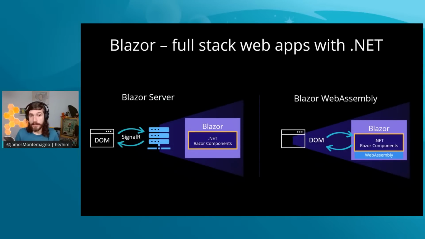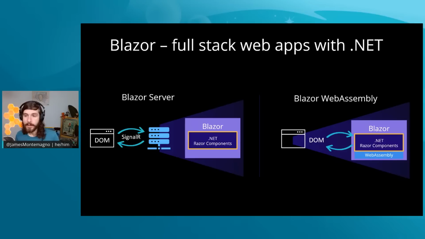There are two models to Blazor. There's a server model and a WebAssembly model. And actually, there's a third one, which is called Blazor Hybrid. So there's a third model, but Blazor itself works in the fashion that Blazor Server runs everything on the server. So your Blazor Razor components, your .NET logic, everything is over on the server running. So you get full power, full speed, full execution. And what Blazor Server does is it handles everything via a SignalR real-time connection to handle DOM manipulation. So that means when a user clicks a button, that basically notifies Blazor to run logic and then updates the DOM that is displayed to the users.